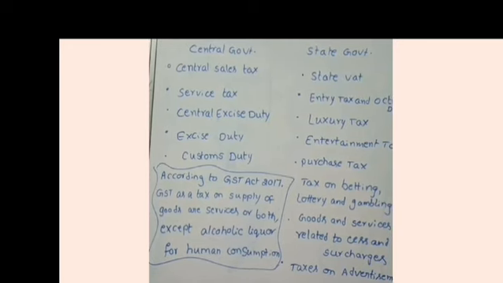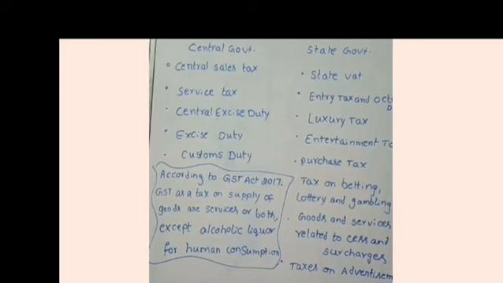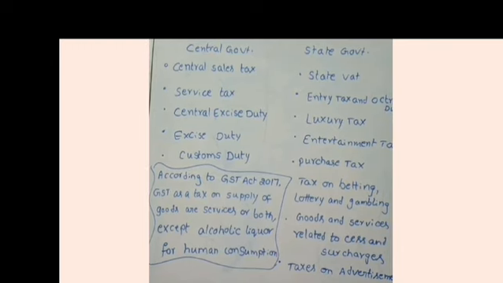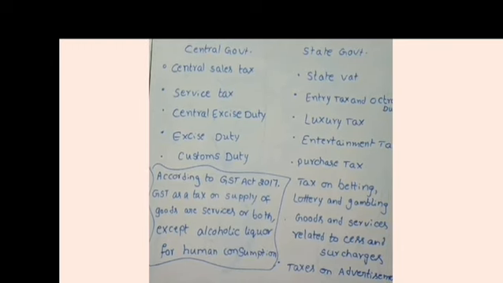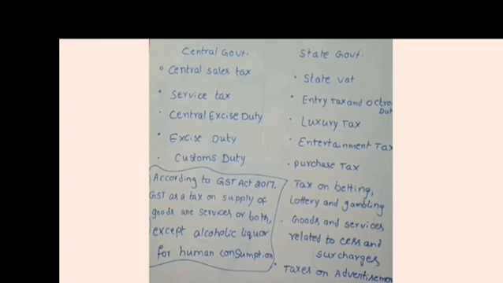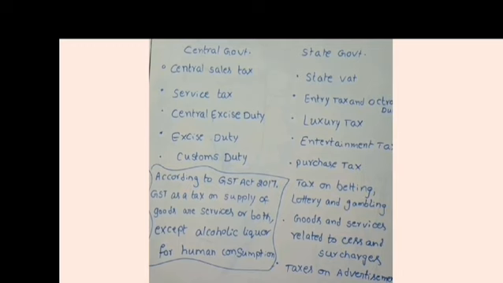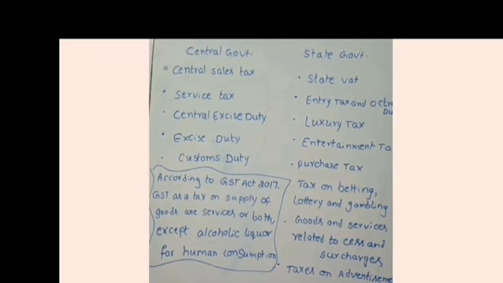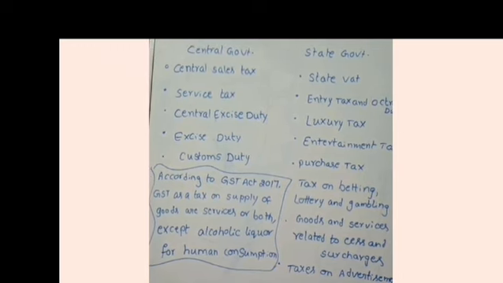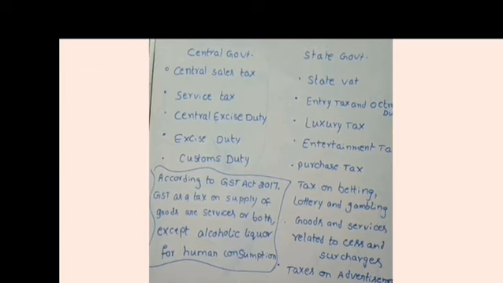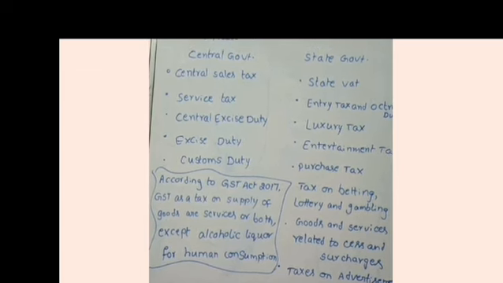Here a number of indirect taxes were replaced by this GST under central government. I will give you the examples for that. Central sales tax, service tax, central excise duty, customs duty. These are the existing laws or existing taxes before introduction of this GST.